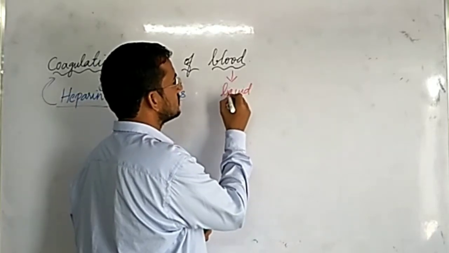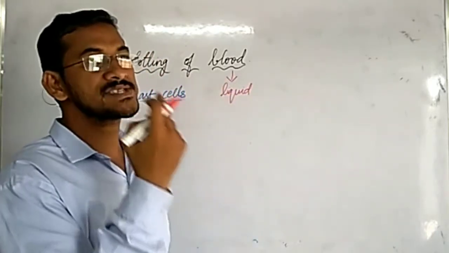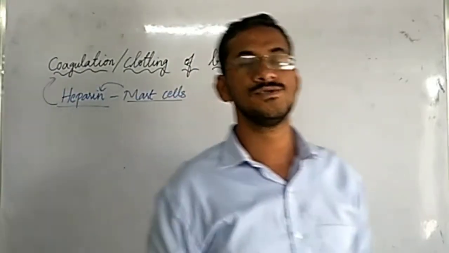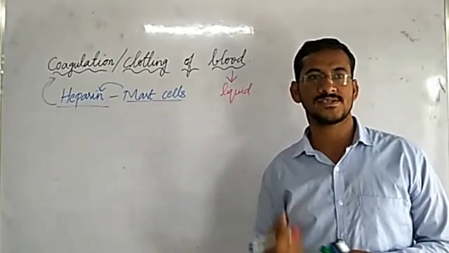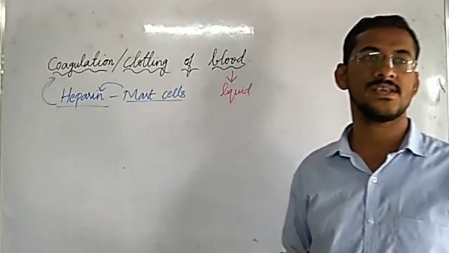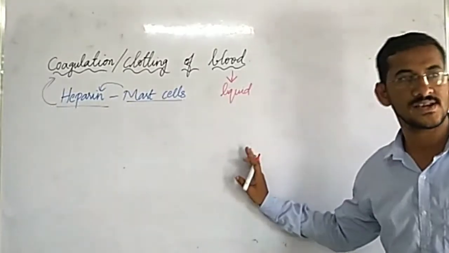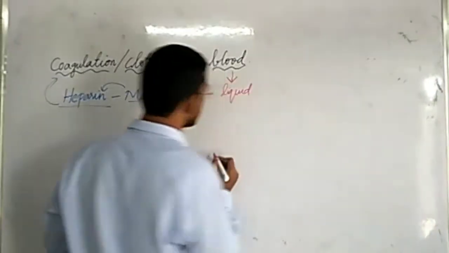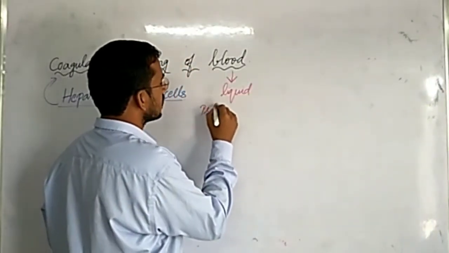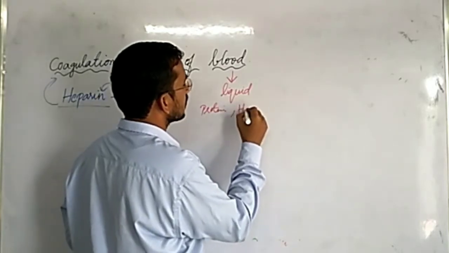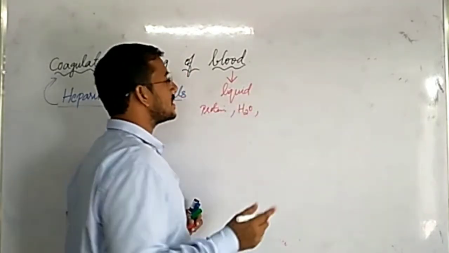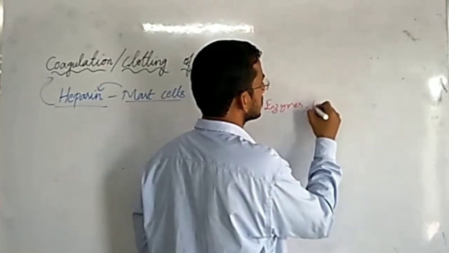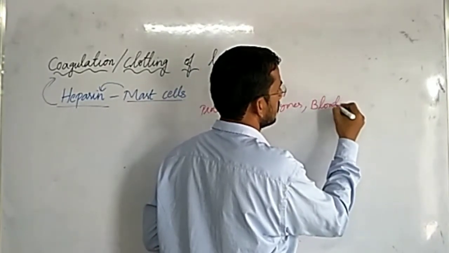It is a connective tissue which carries oxygen and nutrients to all cells, and from all cells it takes waste material and brings it to the excretory system for disposing out. Blood contains many proteins, water, and many enzymes. It also has blood cells.